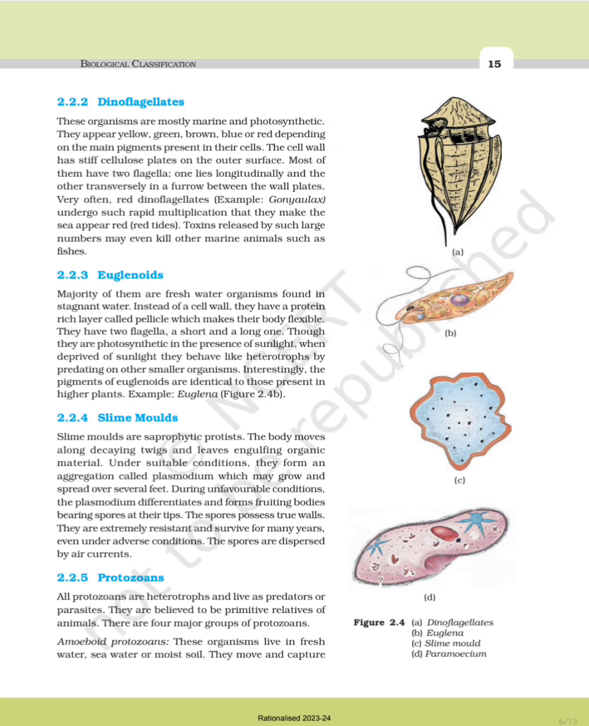The spores possess two walls. They are extremely resistant and survive for many years. Even under adverse conditions, the spores are dispersed by air currents.